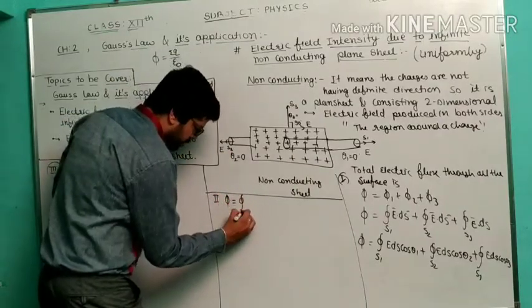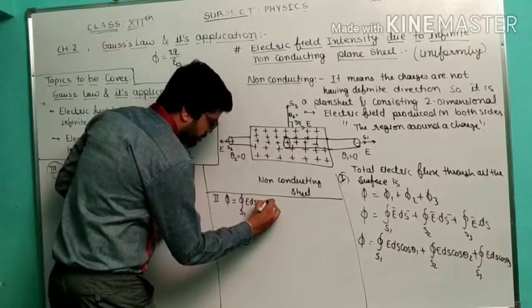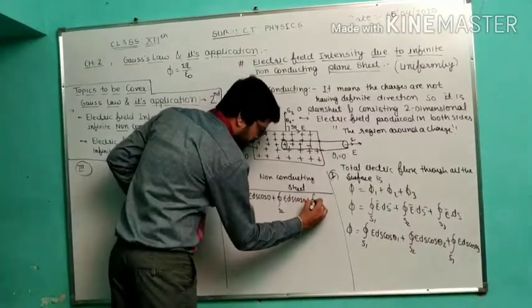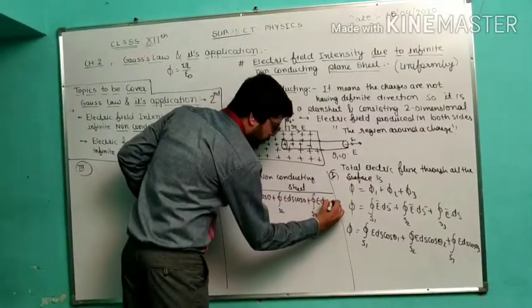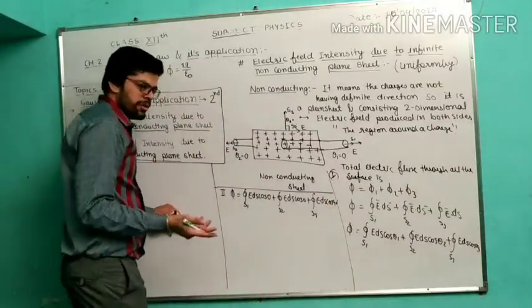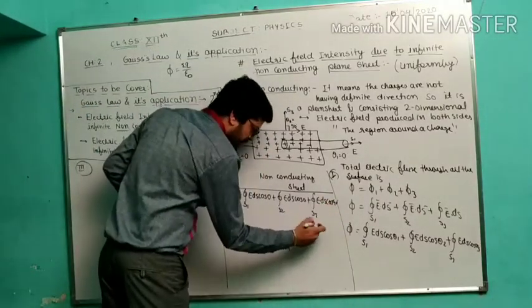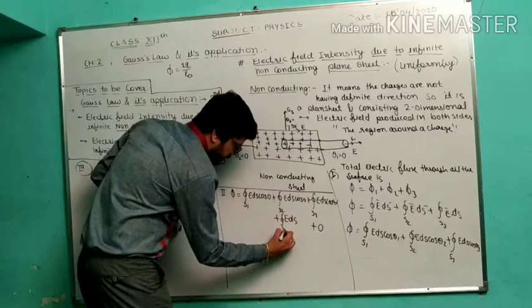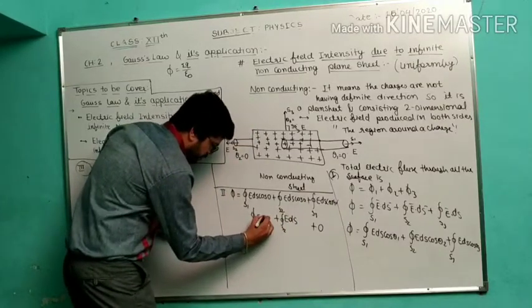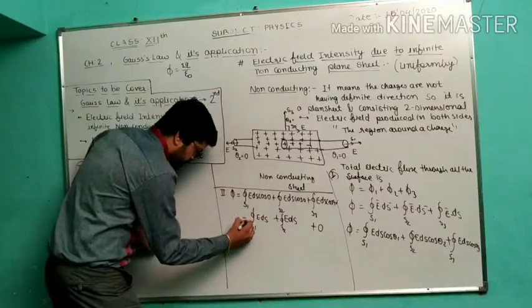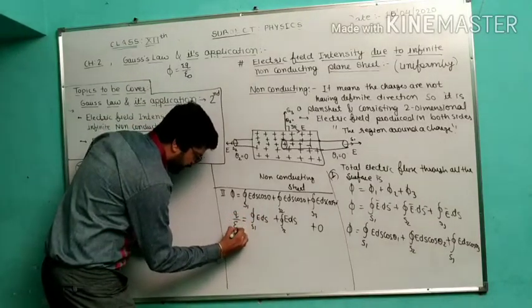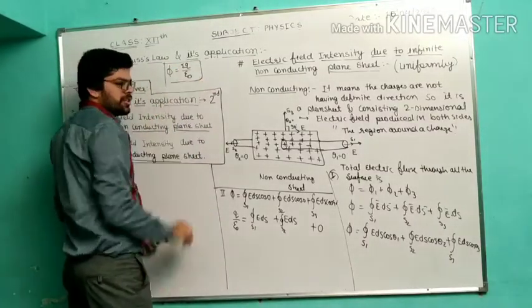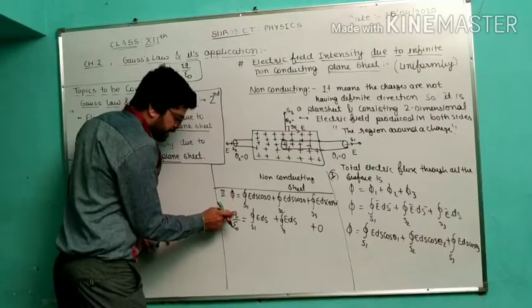Phi is equal to S1 EDS cos 0, S2 EDS cos 0, and S3 EDS cos 90. And cos 90 value is 0, so 0 multiplied with anything is 0. So this term is 0, but the others are not 0. EDS S2, EDS S1. And now phi is equal to Q upon epsilon naught by using Gauss law. As I told you in the starting of the lecture, phi is equal to summation Q upon epsilon naught. So we put phi equal to Q by epsilon naught.